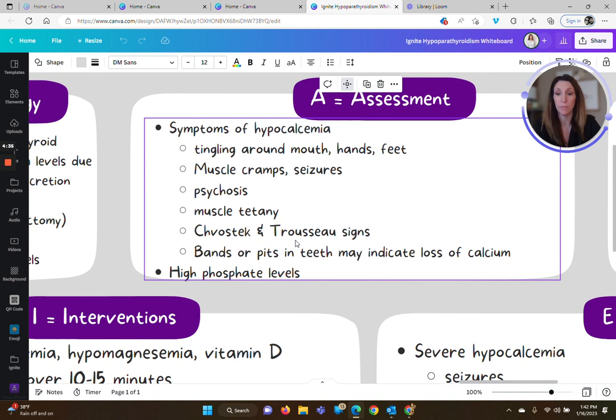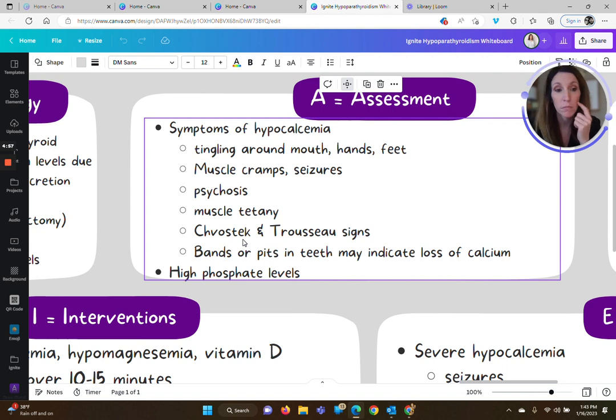And then we have positive Chvostek's and Trousseau's signs, okay? So if your calcium is low, you're going to have a positive Trousseau. That's how you kind of remember that one. Chvostek's is a reflex in the face.